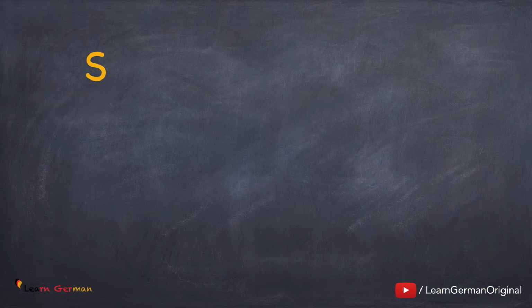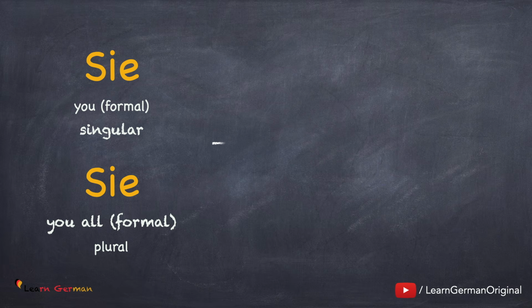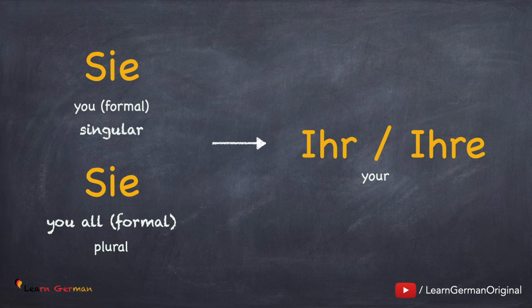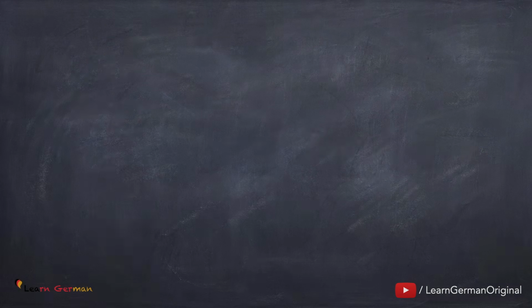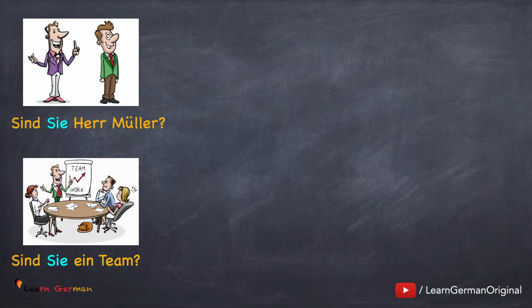The next one is Sie in formal form, singular and plural. For both of them, the possessive article is the same, Ihr or Ihre. Let's see their usage. So for the first situation, where it's Sie singular: Sind Sie Herr Müller? For the second situation, where it's plural: Sind Sie ein Team?